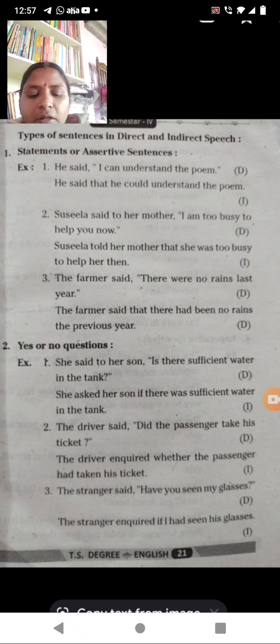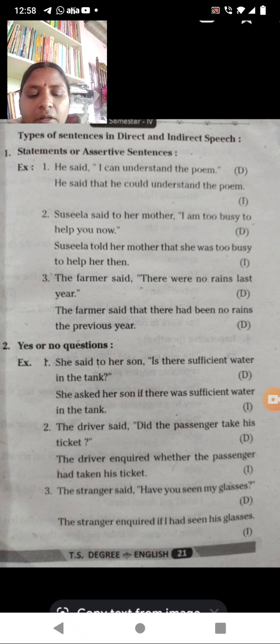Next one is yes or no questions. What is that? Questions where you are going to say yes or no. So here: she said to her son, "Is there sufficient water in the tank?" The mother is asking her son whether there is sufficient water in the tank.